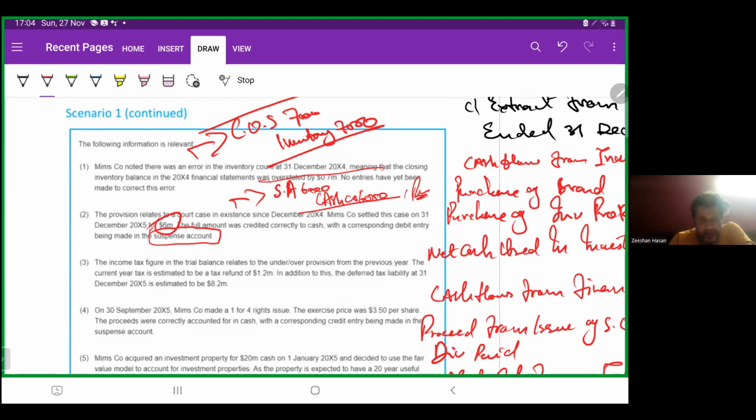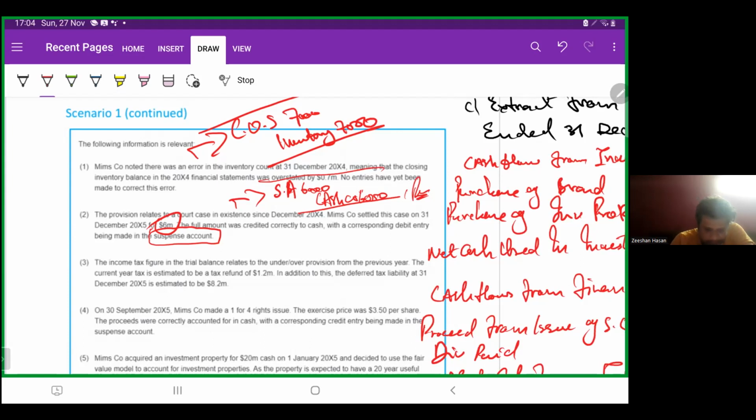Now, the income tax figure in the trial balance relates to the under or over provision from the previous year. The current tax for the year is estimated to be 1.2 million. In addition to this, the deferred tax liability at 31st December X5 is estimated to be 8.2 million.